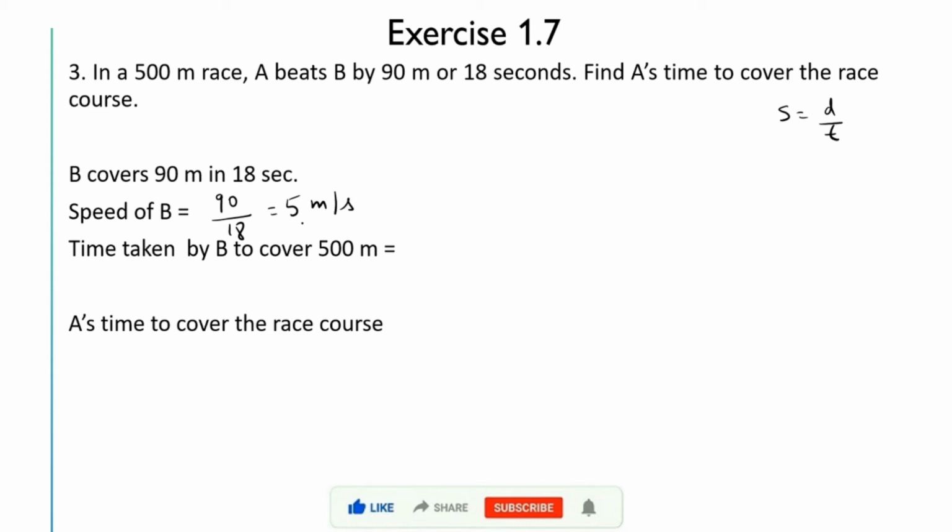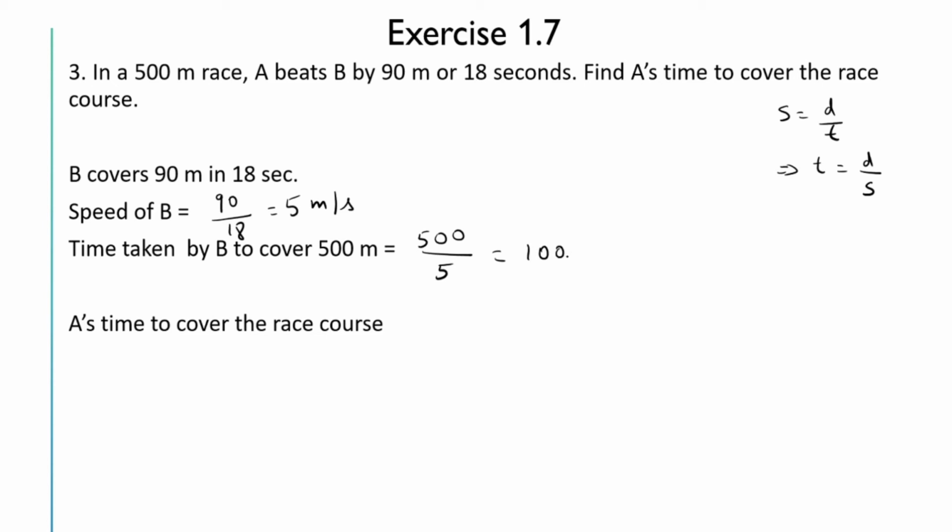Next we will find the time taken by B to cover 500 meters, the entire stretch. From here we get time is equal to distance by speed. So time taken by B to cover 500 meters will be 500 by 5, that is equal to 100 seconds.